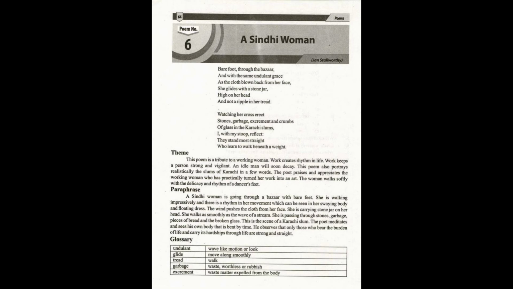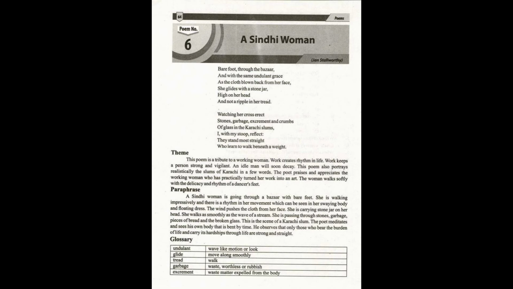The second stanza: watching her cross erect, stone, garbage, excrement and crumbs of glass in the Karachi slums, I with my stoop reflect, they stand most straight who learn to walk beneath a weight. The last 3 lines of the poem are extremely important. They are actually the gist of the poem, the essence of the entire poem, or the main idea.